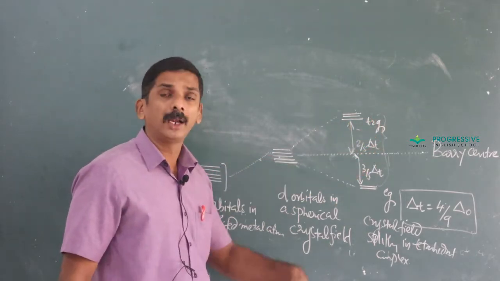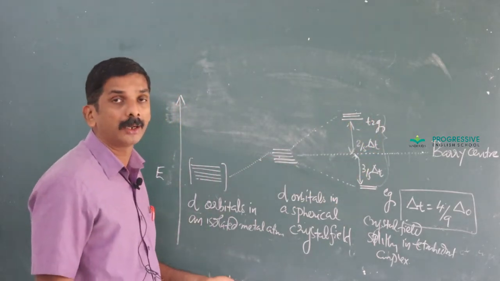The magnitude in tetrahedral complex is less than that of octahedral complex.